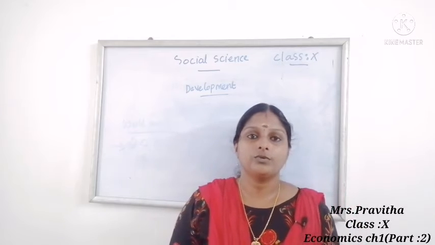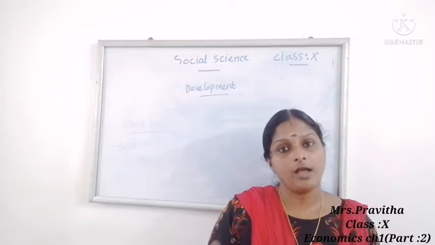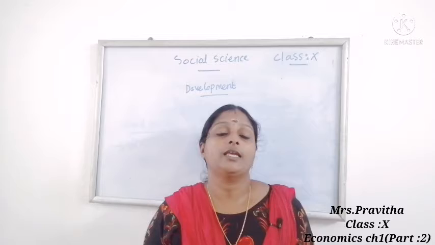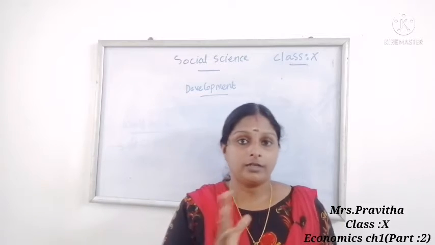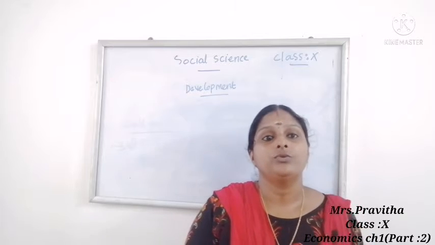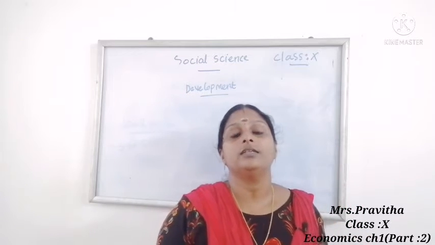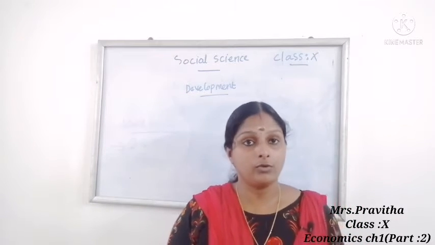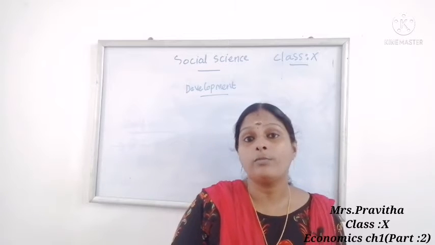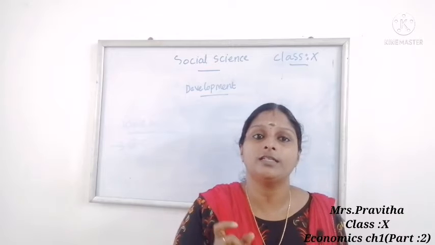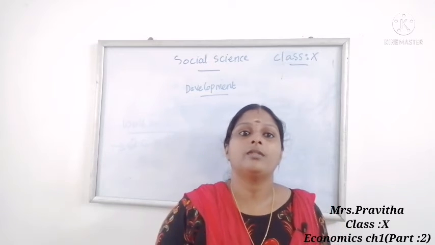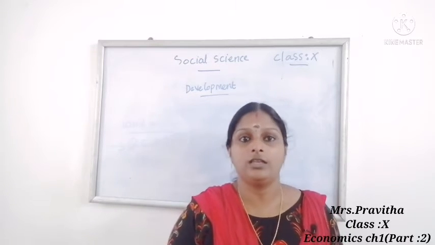Now we are going to discuss income and other criteria. Besides income, some other criteria are used for measuring economic development. Children, we already learned that individuals have different developmental goals. Income is the common goal; from many examples we concluded that higher income is the common goal of every individual.